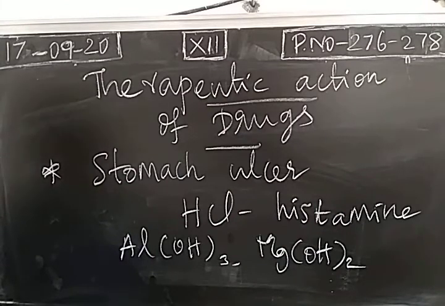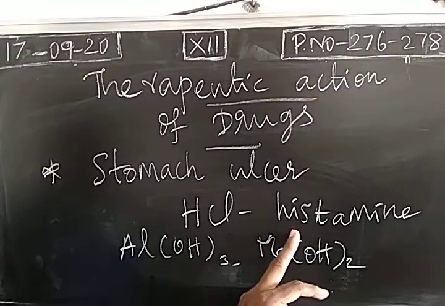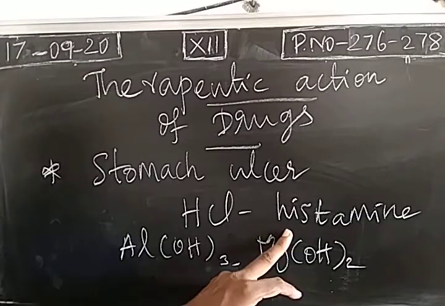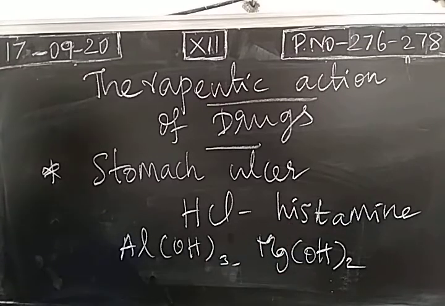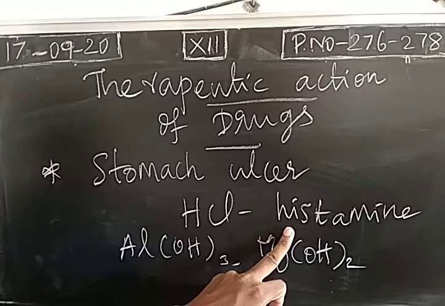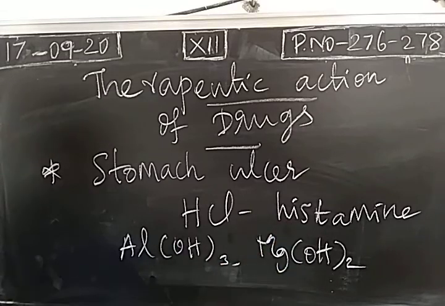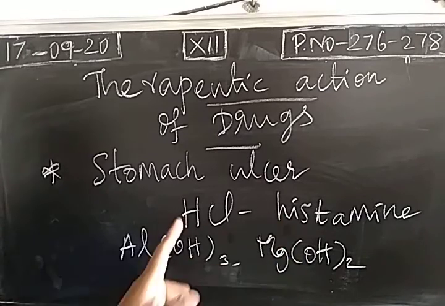So we have to know the mechanism responsible for the secretion of hydrochloric acid. We found that histamine is the molecule responsible for it. It stimulates the secretion, so we are going to inhibit this molecule. It is attached to the receptor and acts as a chemical messenger, inducing the secretion of hydrochloric acid.